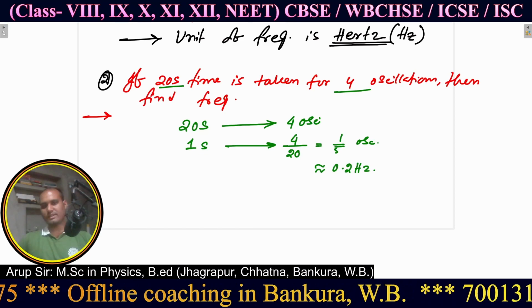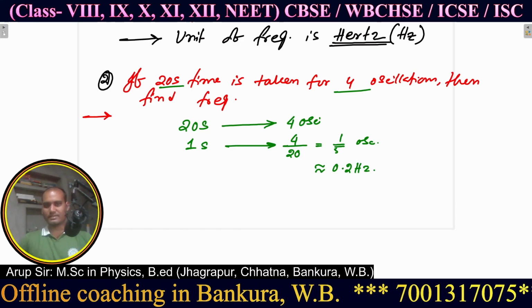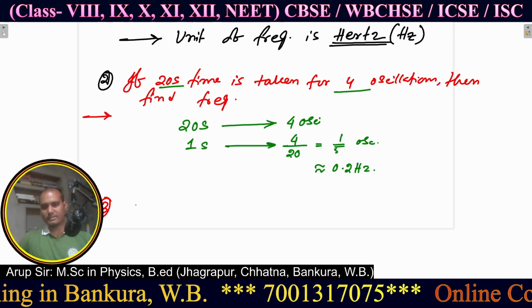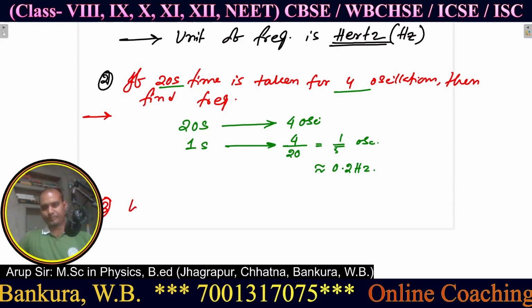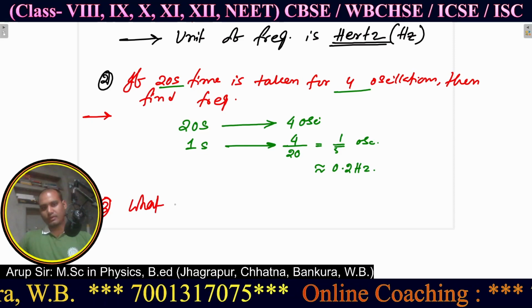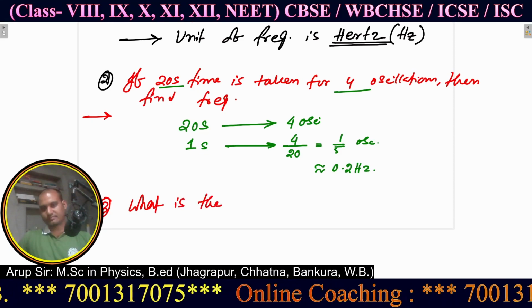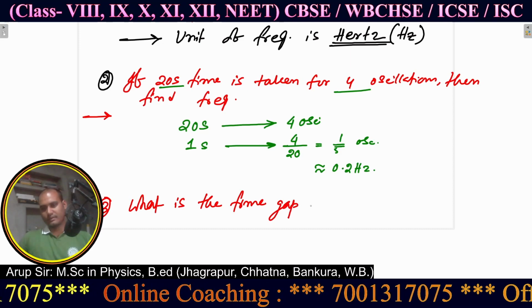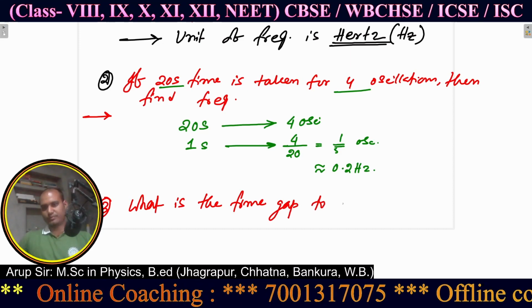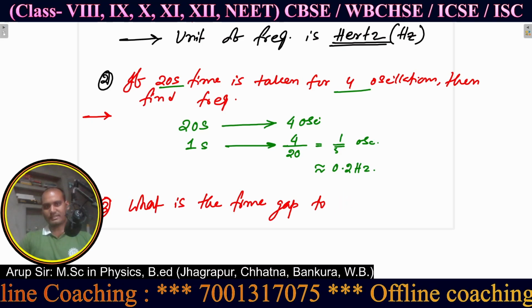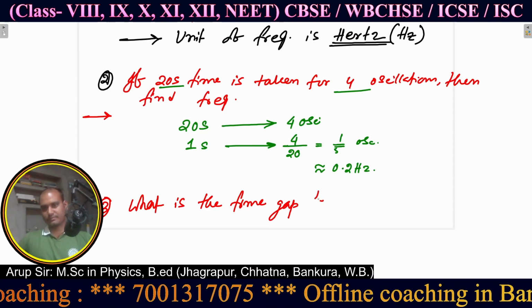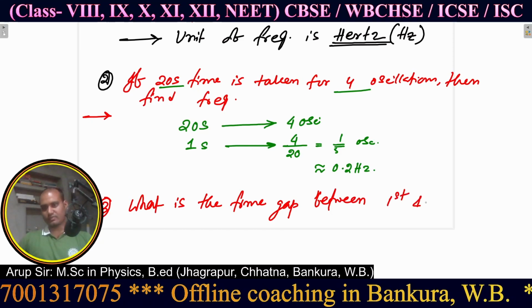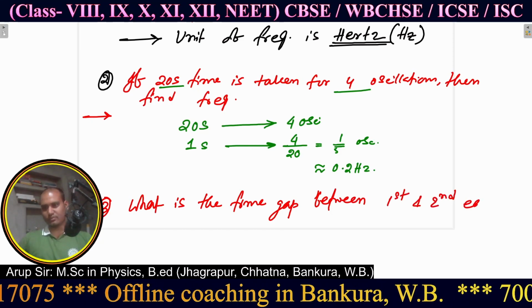Next, I am giving some questions related to echo. What is the time gap between the first and second echo?